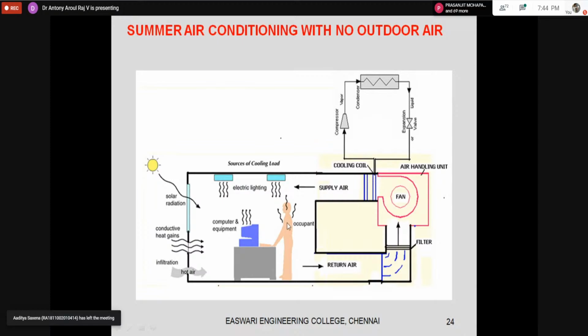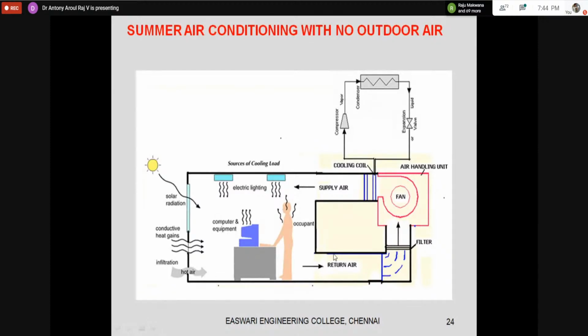So what is happening here? This is an air conditioning system. I have the refrigeration system, the cooling coil, the fan, and the filter here. This is the return air from the room, and this is the supply air to the room. This is the room where all the loads are present. I have the glass load, the conductive load, the infiltration load, room heat gain, everything is there.